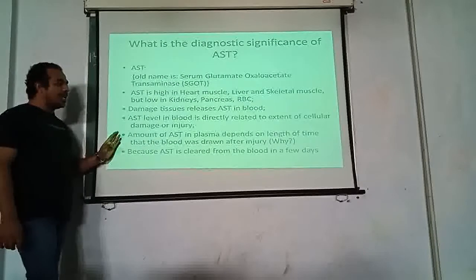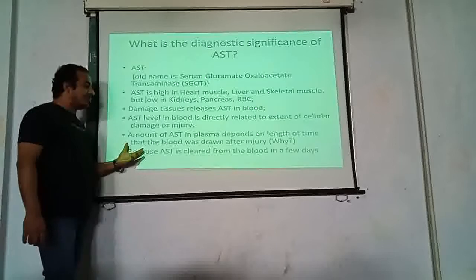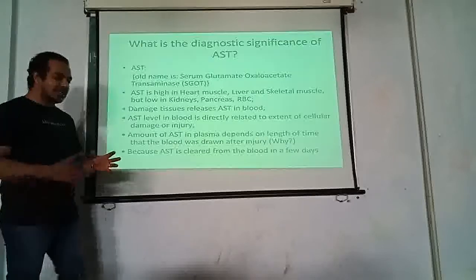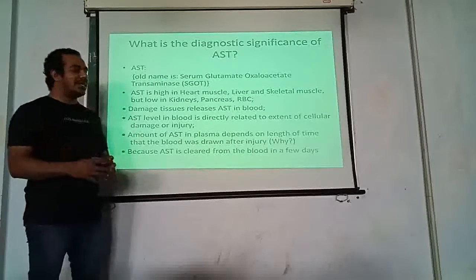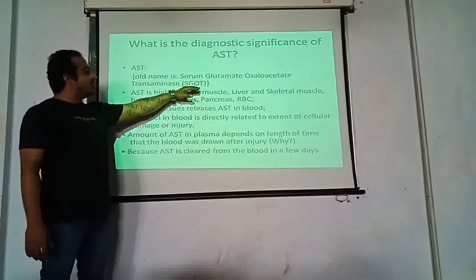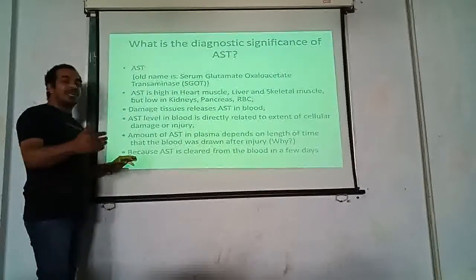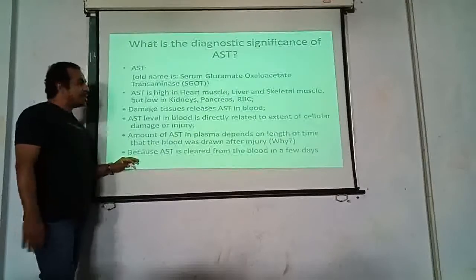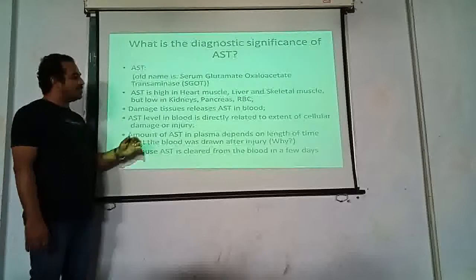The amount of SGOT in plasma depends on the length of time between the injury and when the blood was drawn. Suppose the injury was done now and after a few hours, that is 8 to 10 hours, you draw the blood. The level of SGOT would be at the peak. But gradually, as time progresses beyond a few days, the SGOT level will fall.